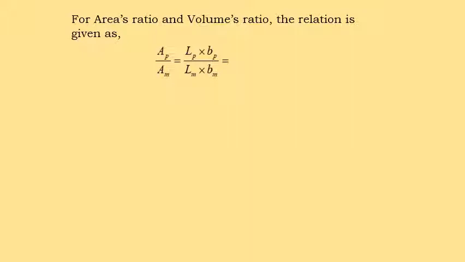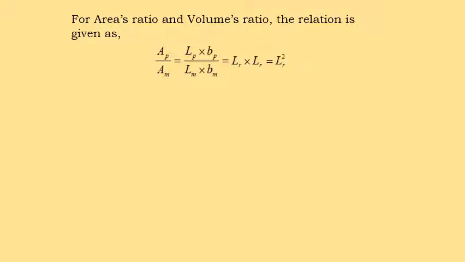The ratio of the length of the prototype to the length of the model is taken as the scale ratio LR, and similarly for the breadth of the prototype to the breadth of the model. For that reason, the scale ratio is taken as LR into LR.